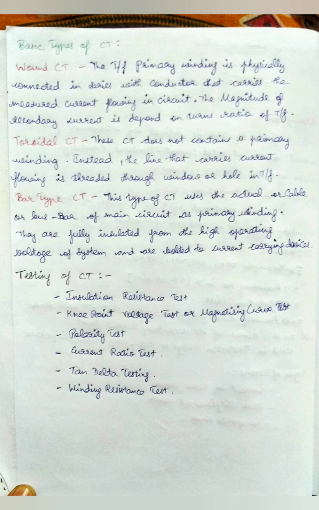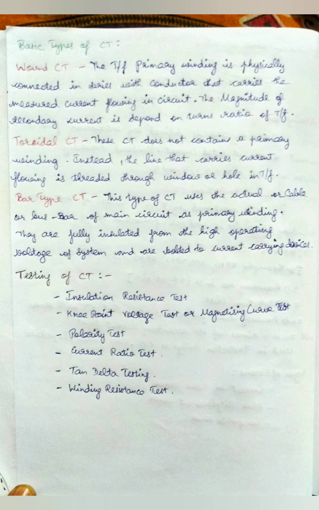Next thing is the bar type of CT. This type of CT uses a cable or a bus bar of the main circuit as a primary winding. It consists of a bus bar as the primary winding. They are fully insulated from the higher operating voltage of the system, and are bolted to the current carrying devices. So these are the three basic types of CTs used in substations, or even in instrument stations. Small instruments also have CTs for measuring the currents.